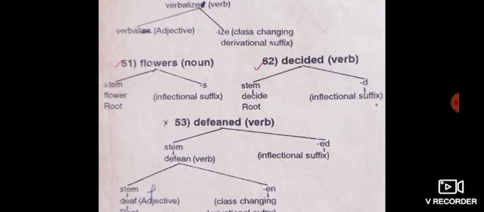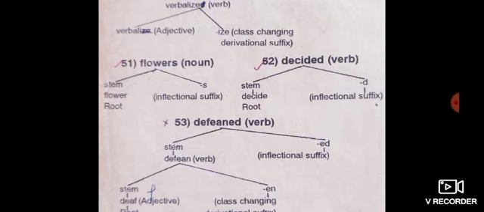Then example number 52. Decided. Decided is a verb. This word is divided into two parts, decide and d. Decide is a verb, stem word, root word. That is why d indicates an inflectional suffix.